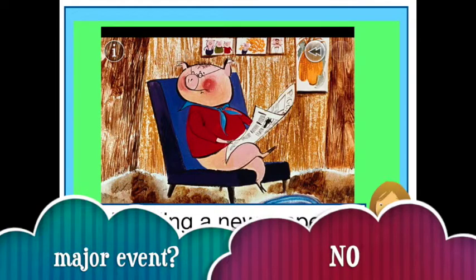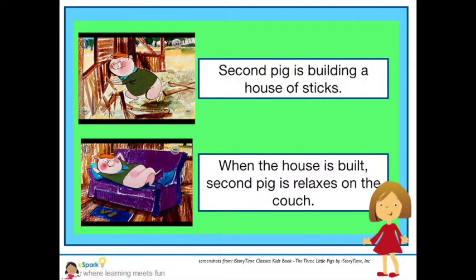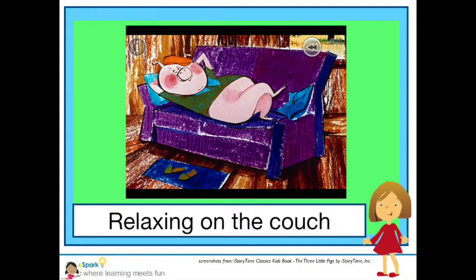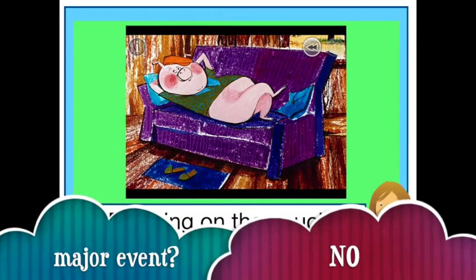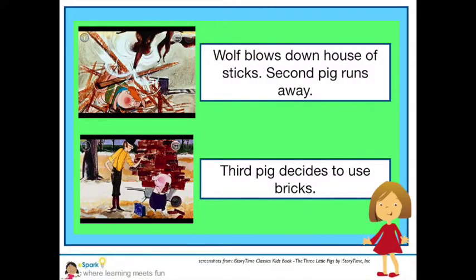But we know what happens next, right? We meet the wolf, and that wolf blows down that house of straw, and the first pig runs away. And now we meet the second pig, and he has decided to build a house of sticks. And when he's done, he relaxes on the couch. Relaxing on the couch? This is the same minor event as before. If this event doesn't happen, the story stays mostly the same. The house is built, and the wolf is still coming. The wolf blows down the house of sticks, and that second pig runs away.